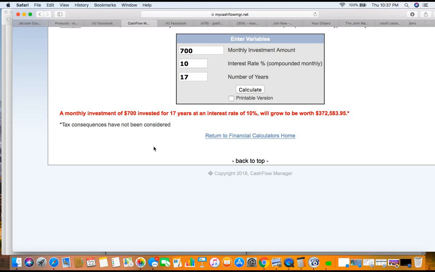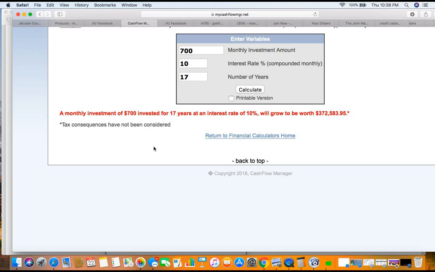Now, you guys got it good. I remember we used to have something called manual amortization tables, okay? That means we had to go with the calculator and go down to the years and go down to the interest rate and see where they line up and then multiply it. Guys, this is so simple. This is so easy. This is life-changing stuff, because we're doing very complex financial things, but making it so the average person can plug into them, and this comes with your membership. This is all a part of the process.